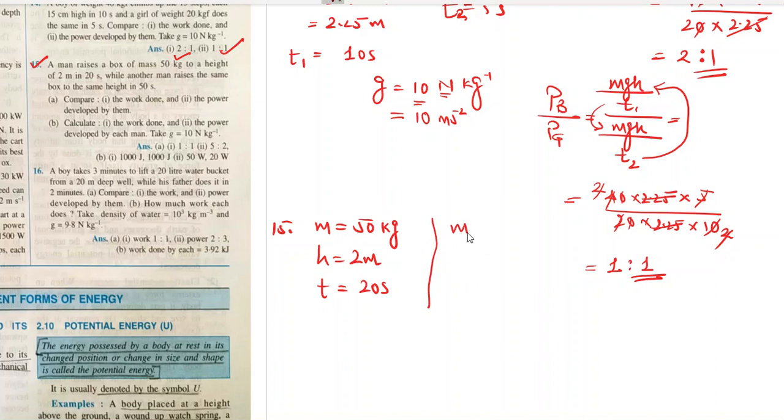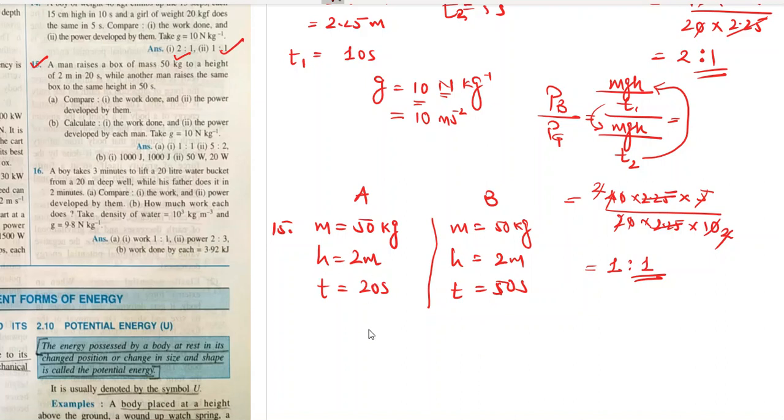Okay. Now this is person A, person B. The same box whose mass is 50 kg is raised to the same height by another person, but the time taken is 50 seconds. Compare the work done and power developed by them.